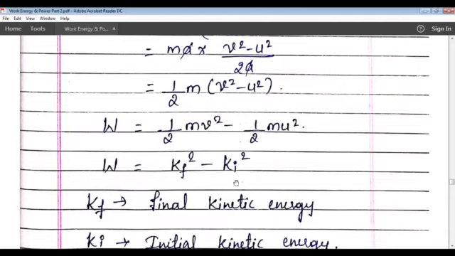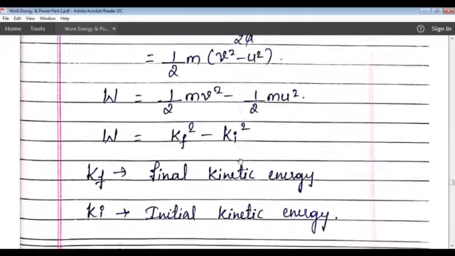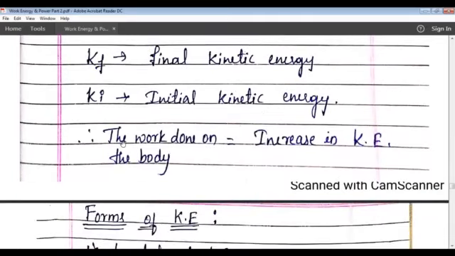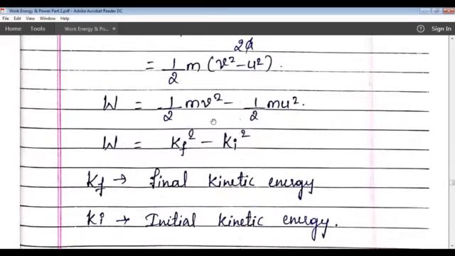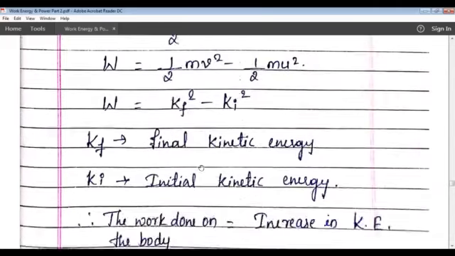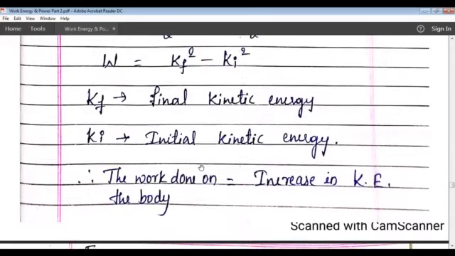Half mu square is nothing but the initial kinetic energy of the body. Therefore, this work done on the body will be equal to the increase in the kinetic energy. This is initial kinetic energy, this is final kinetic energy. So this difference gives you the increase in the kinetic energy of the body.